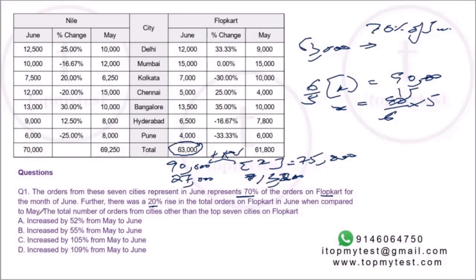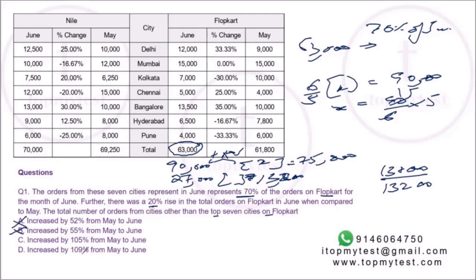Now the question is, what is the change in the number of orders from cities other than the top 7 cities? What will be the percentage change here? Right, 13,200 minus 2,700 will be 13,800 on a base of 13,200. That will be the percentage change. This is more than 100%, so A is out, B is out.